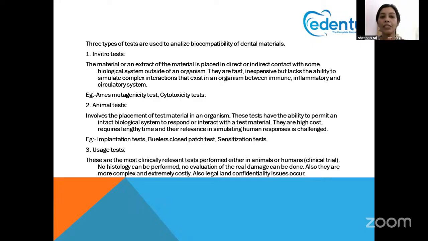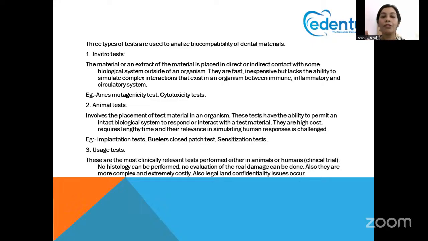As I told, there are various types of tests: in vitro test, animal test, and usage test. In vitro tests are not done in an organism. We make direct or indirect contact with some biological structure, which is done in a lab. That is very important. If it is done in an organism, it is called an in vivo study. When it is done outside the body, say, you take a tooth into the lab and test it, that is an in vitro study.